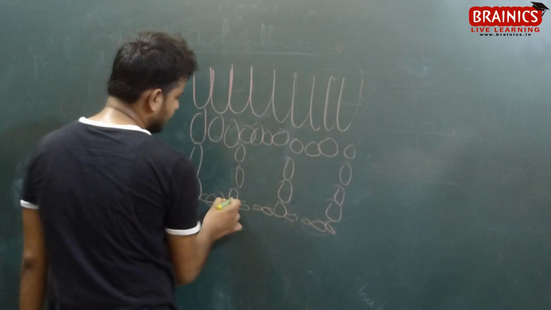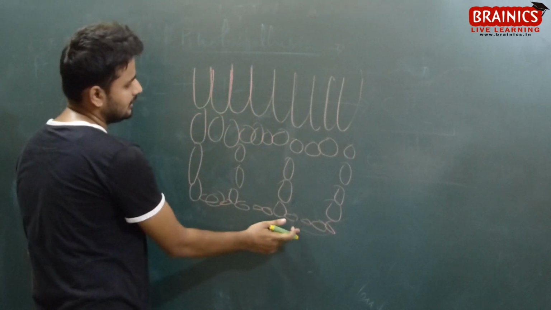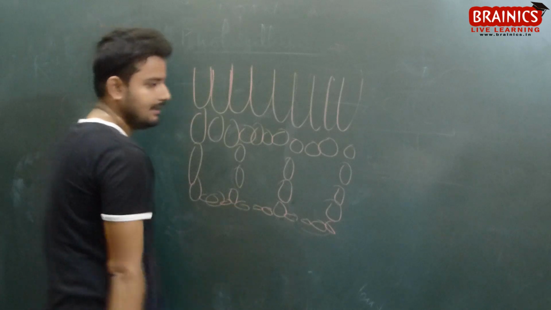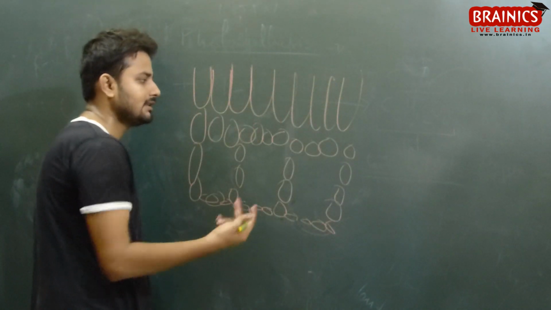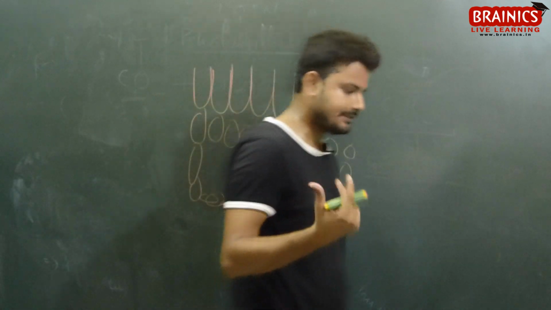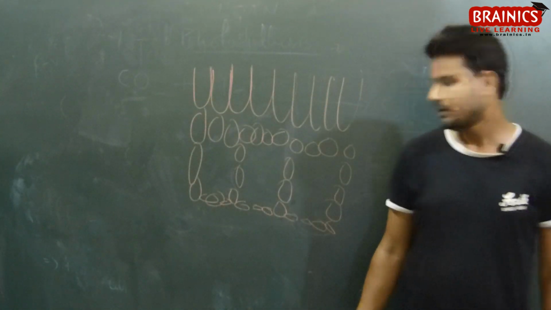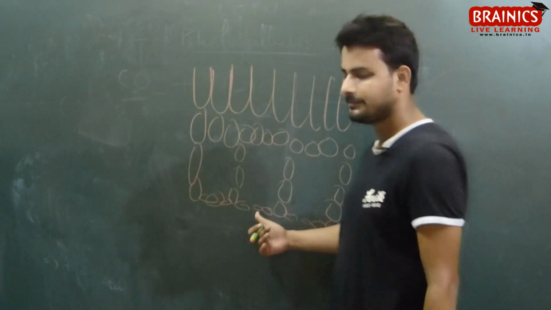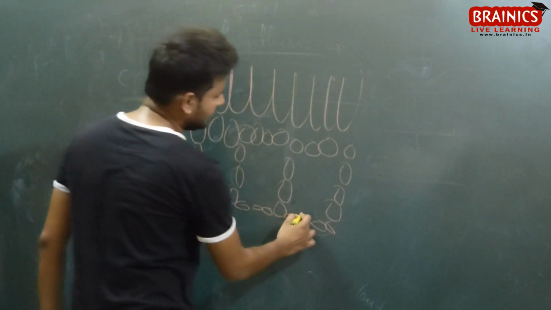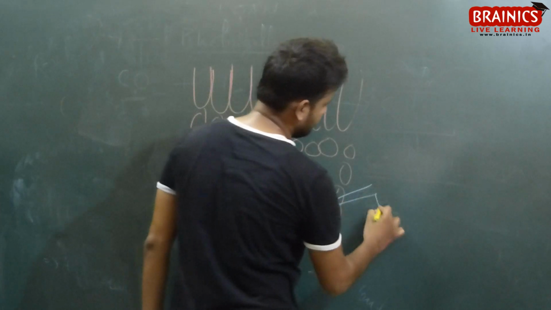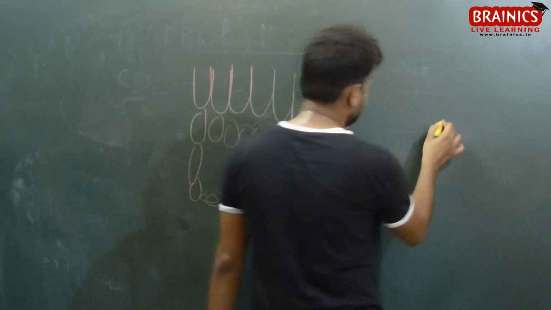Here you will notice some gaps. These gaps are called the stomatal pore of the stomata, from where the exchange of gases takes place. If you zoom this picture, it will look something like this.